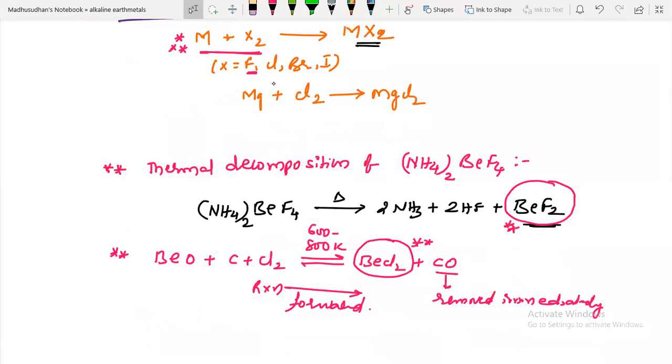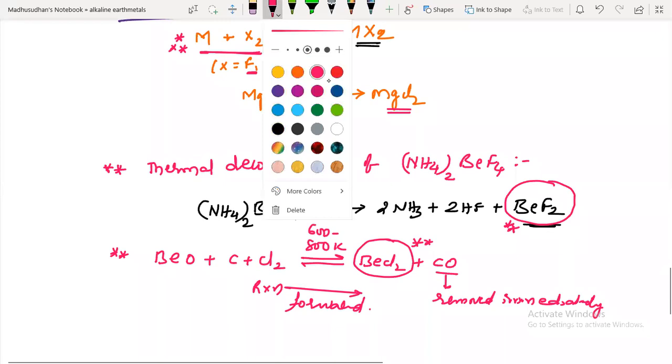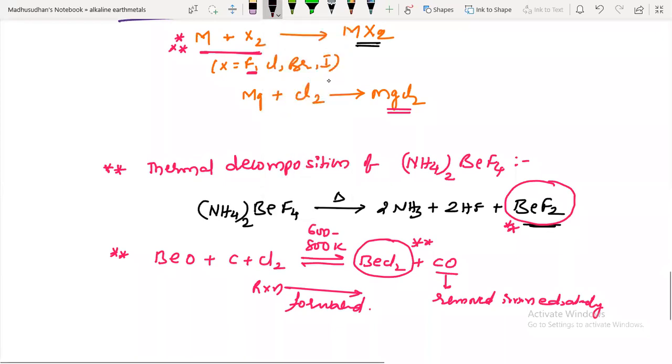For magnesium chloride, you can go for the regular method. So these two are very, very important points. Questions may be asked from these important areas only. Where little exceptions are there, from there only they will ask. Note down these things.